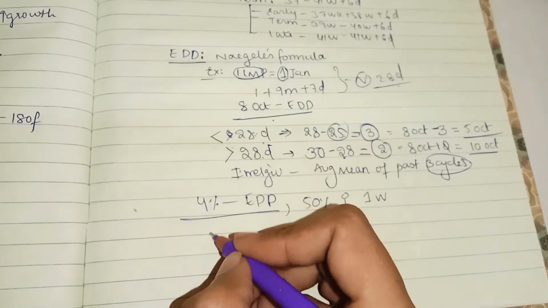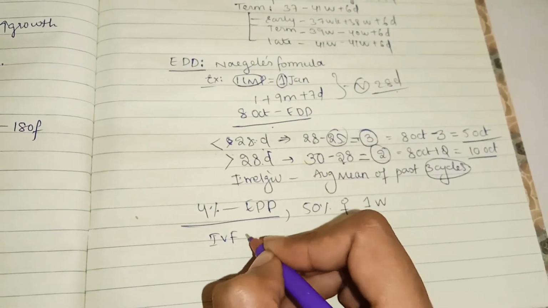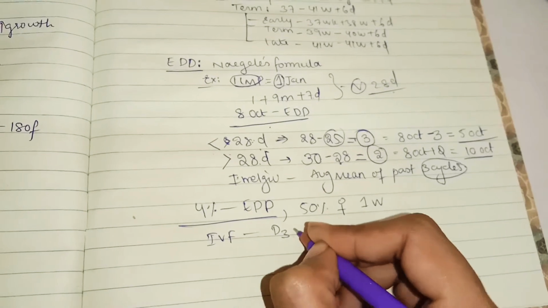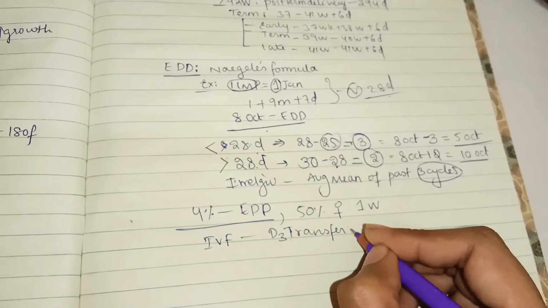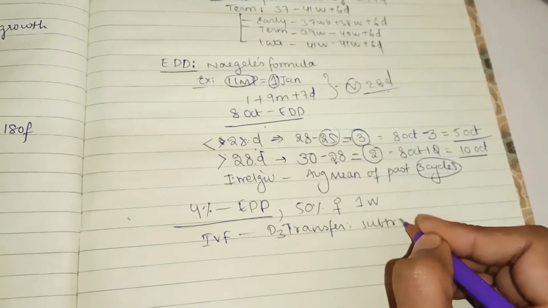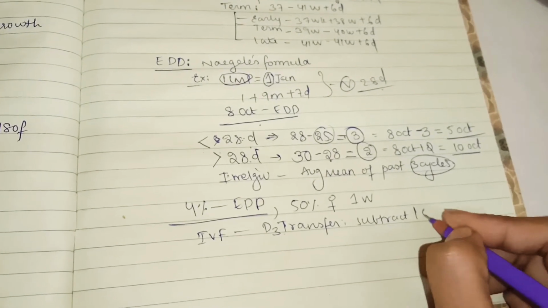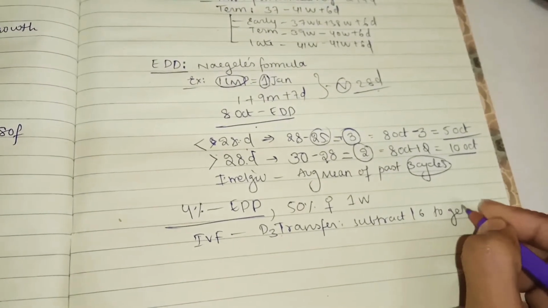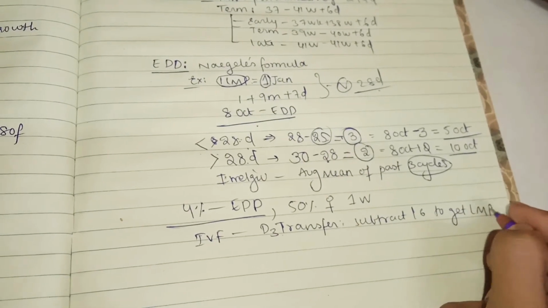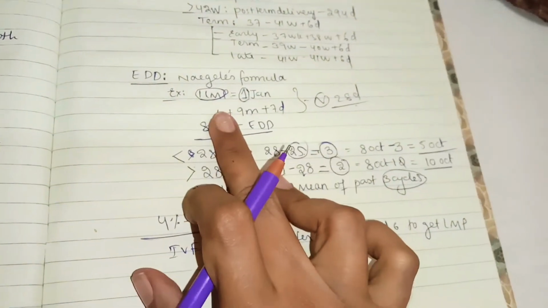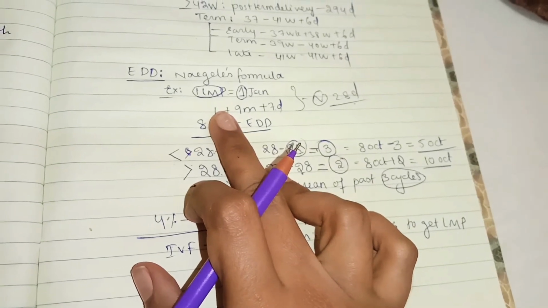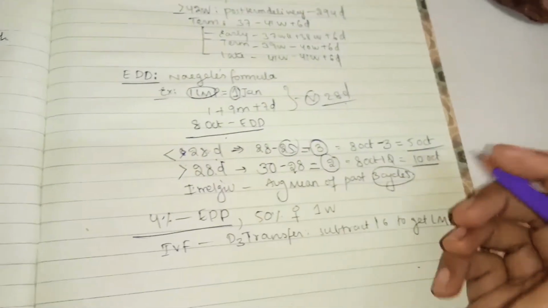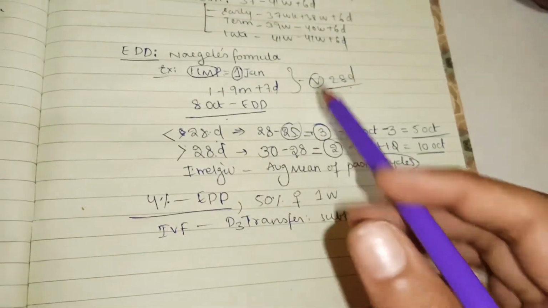In case of in vitro fertilization, if the in vitro fertilization transfer is on day 3, then just subtract 16 to get the LMP. LMP means last menstrual period. Take this example only.